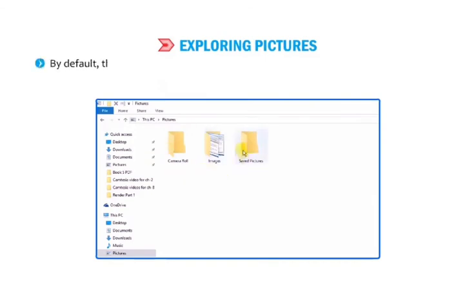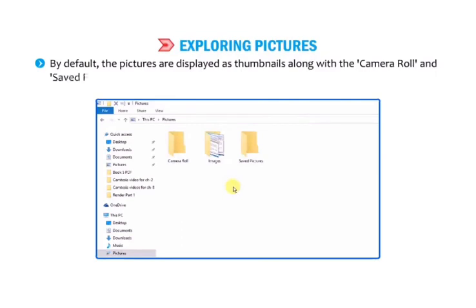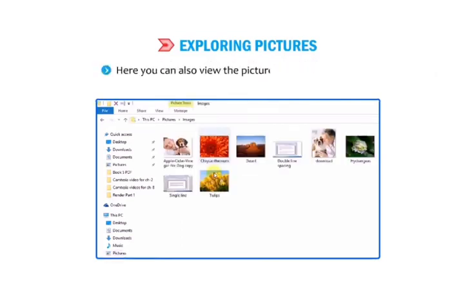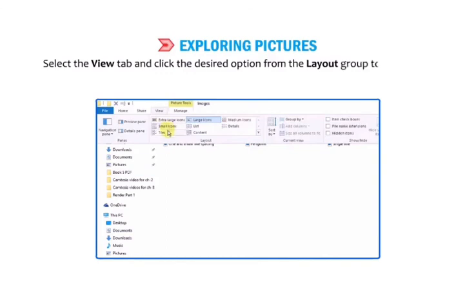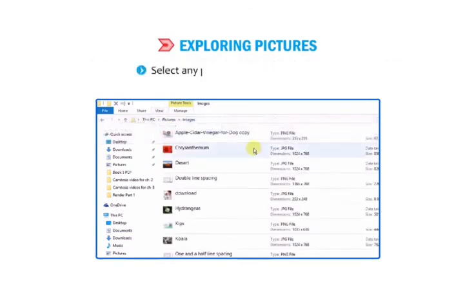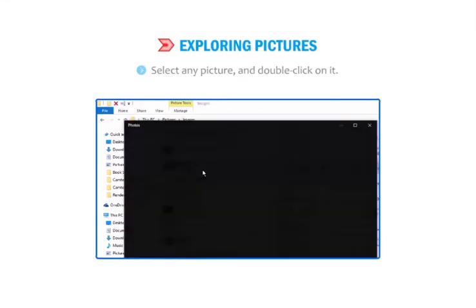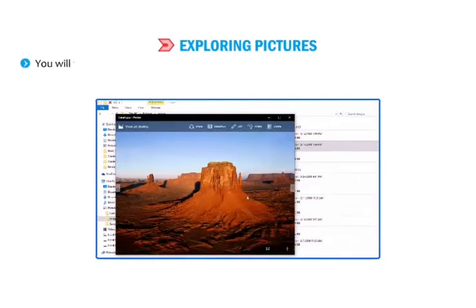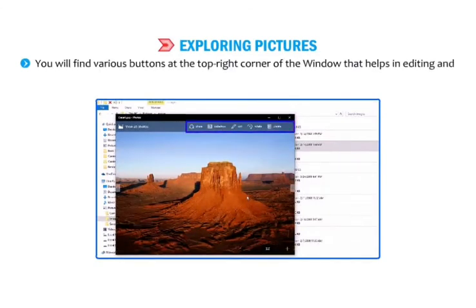By default, the pictures are displayed as thumbnails along with the camera roll and Saved Pictures folder. Here you can also view the picture icons in various sizes. Select the View tab and click the desired option from the Layout group to define the thumbnail size of the picture. Select any picture and double-click on it. The picture gets opened in the Photos tab. You will find various buttons at the top right corner of the window that helps in editing and managing the pictures.